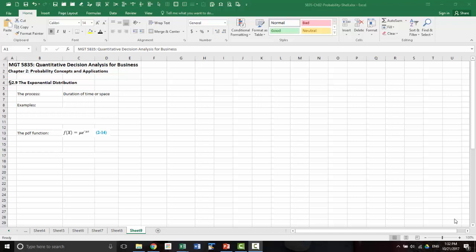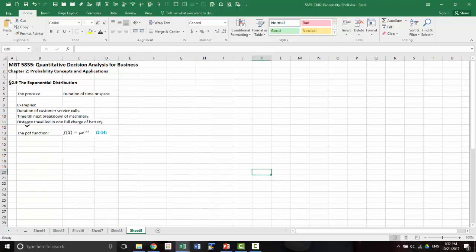So if the number of instances random variable follows Poisson distribution, then the time space between the events will always follow exponential distribution. So the exponential distribution and Poisson distribution are kind of married to each other. They can never be separated.